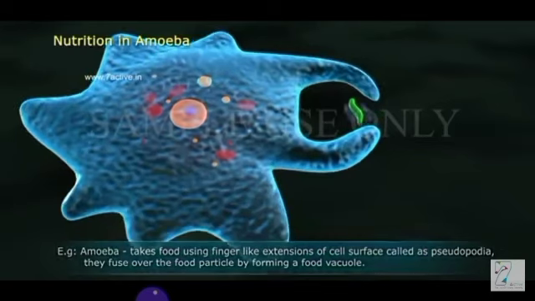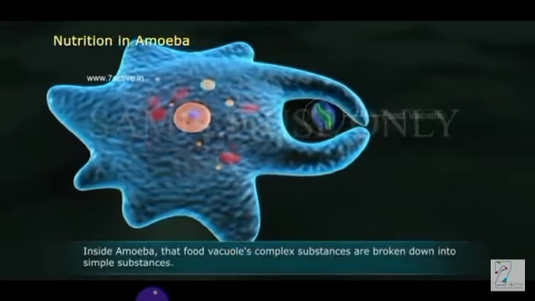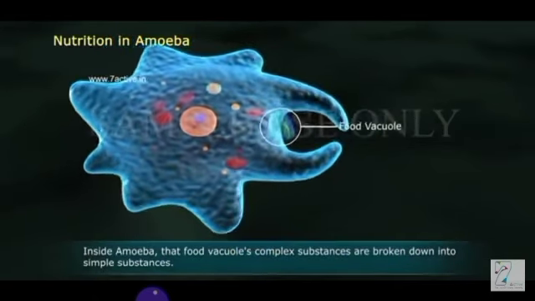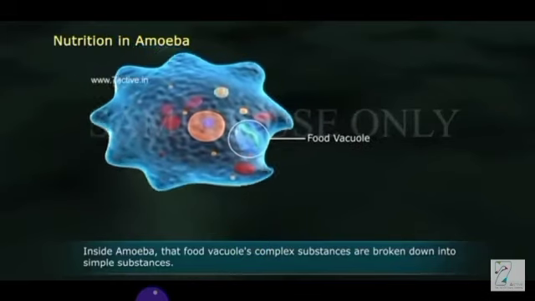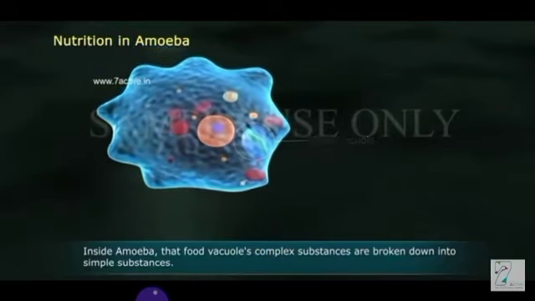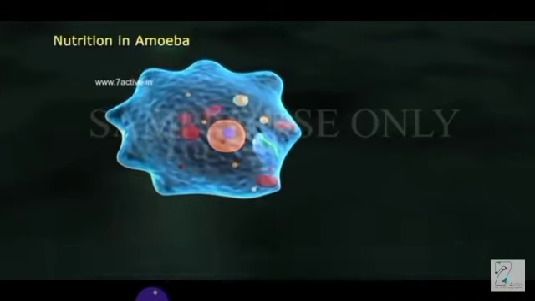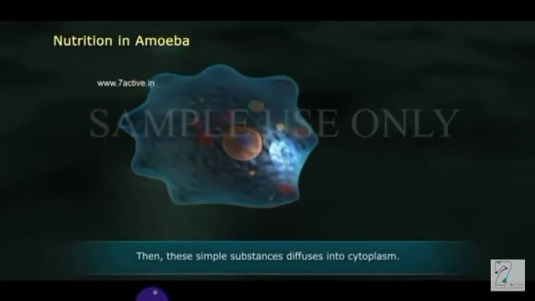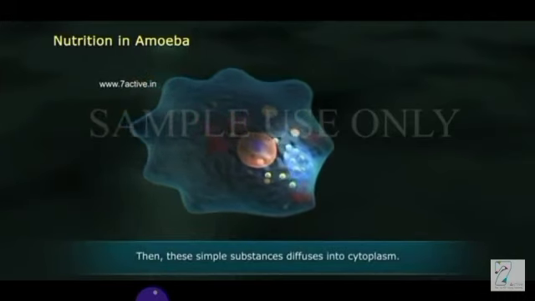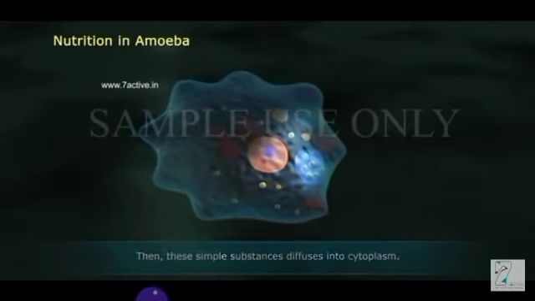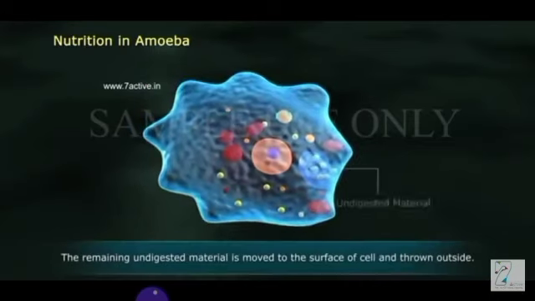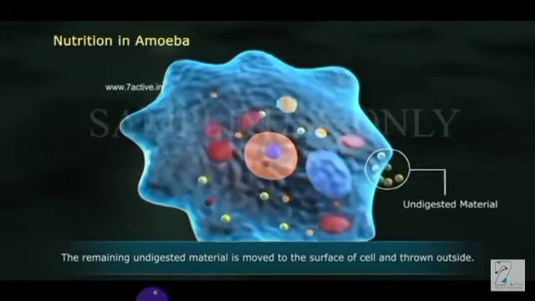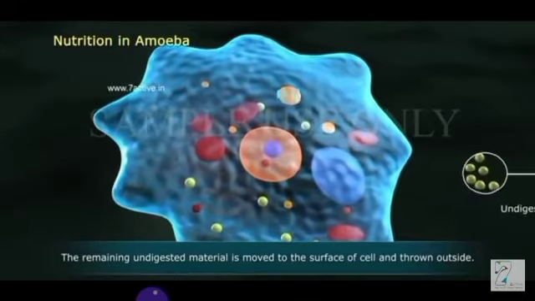This process is ingestion, which takes about 2 minutes. The food particle within the body of an amoeba is called a food vacuole. The food vacuole breaks down this complex food into a simple solution and then digests it into the cytoplasm. The undigested food particle is removed from the body through a temporary vacuole.